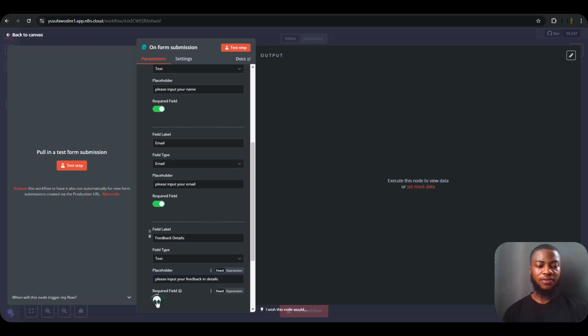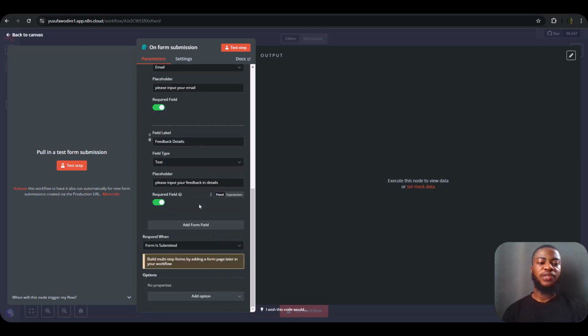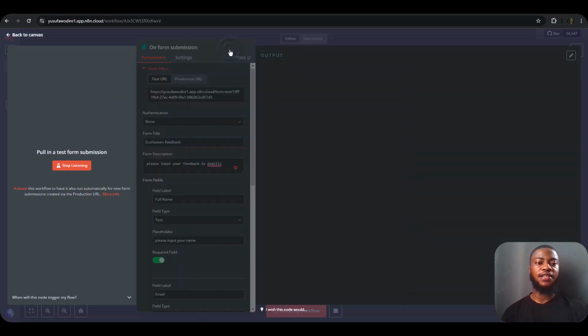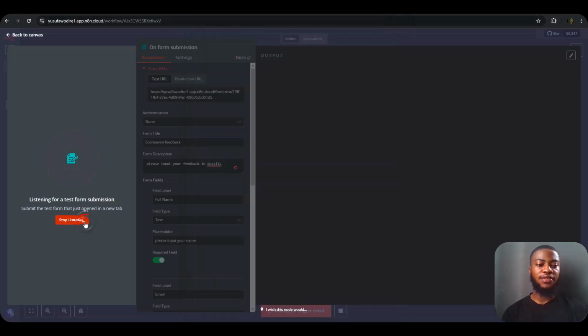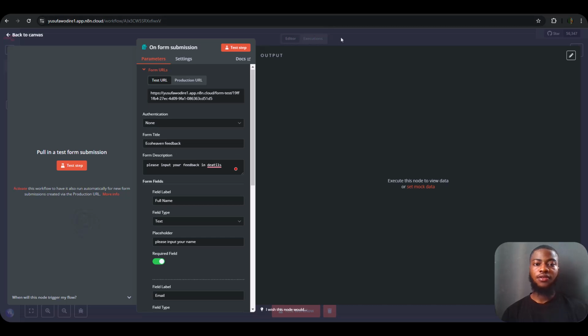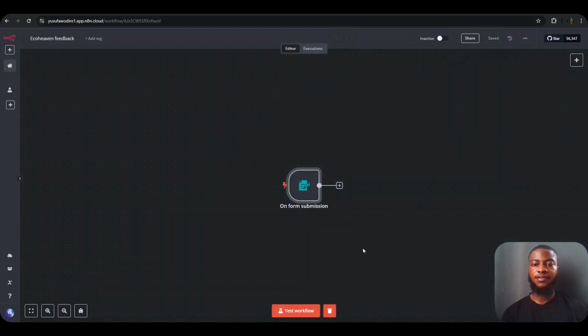So I'm going to be toggling this button also. So let's test this step, append n8n attribution. This is just to show the n8n signature on the form, so I'm going to be turning this off. So let's test this form and see what it looks like. So this is how the form looks. So let's proceed. Stop listening. So let's save this.